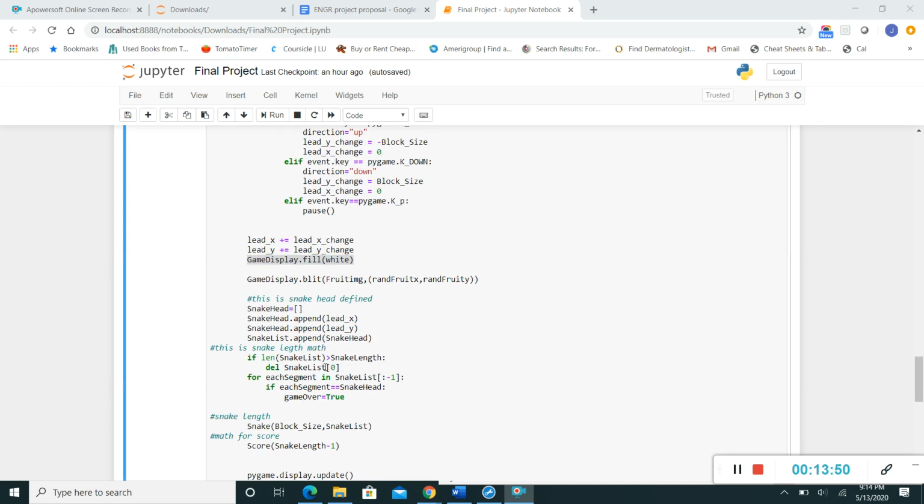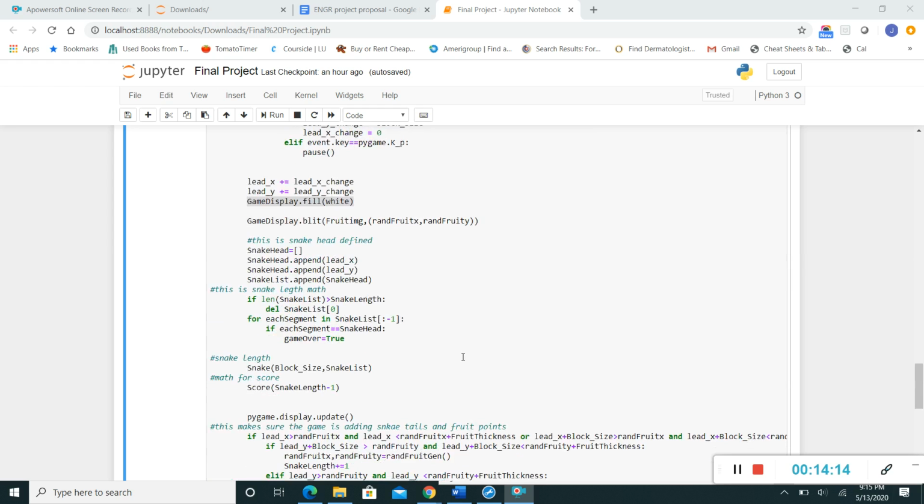This is basically going to define the head. So the length of the snake, the snake list versus snake length. It's going to start off with the snake list being 0 because your head is just 0, it's not added to your body, but every segment that's added is going to be added to that. So the snake length is block size and snake length.